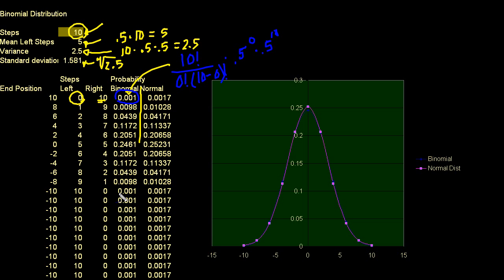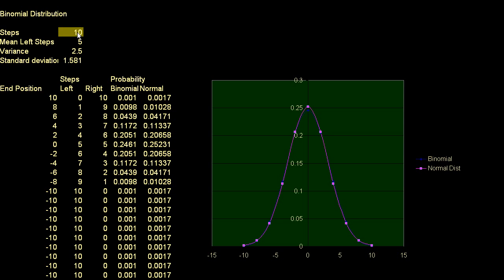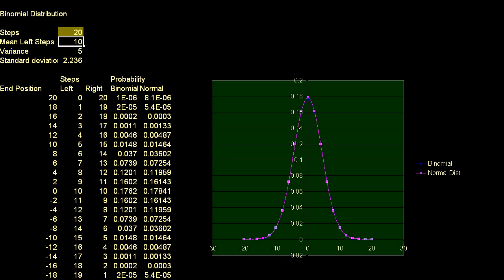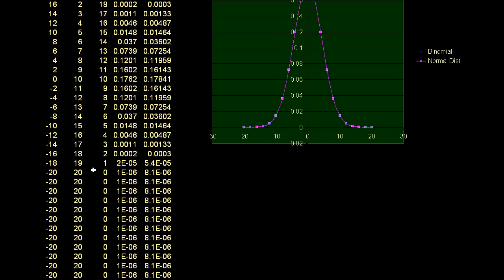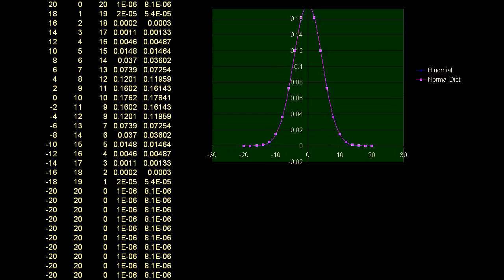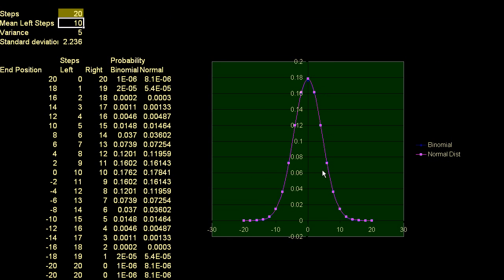So we've done this multiple times. It's just the binomial calculation. And then right here, after this line, you can almost ignore it. I did that so that I can do a bunch of different scenarios. So for example, if I were to go to my spreadsheet, and instead of doing 10 steps, I wanted to do 20 steps, then everything changes. And that's why down here, after you get to a certain point, the whole thing just repeats. I'll let you think about why I do that. Maybe I should have made a cleaner spreadsheet, but it doesn't affect the scatter plot chart that I did.